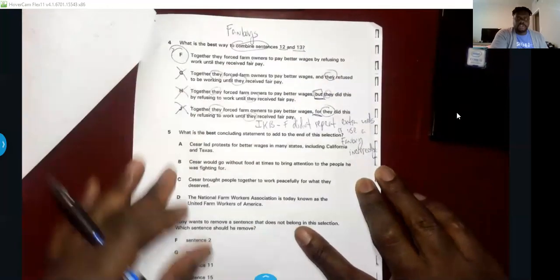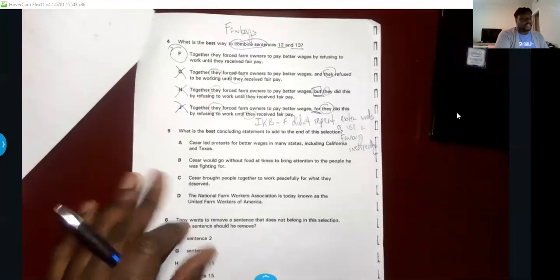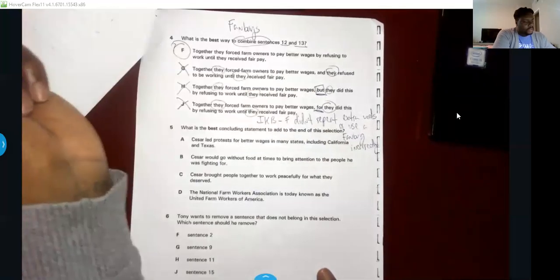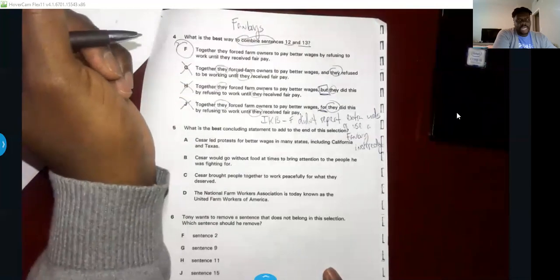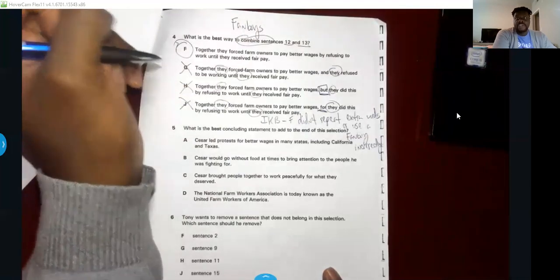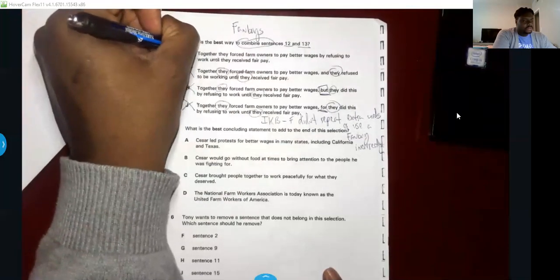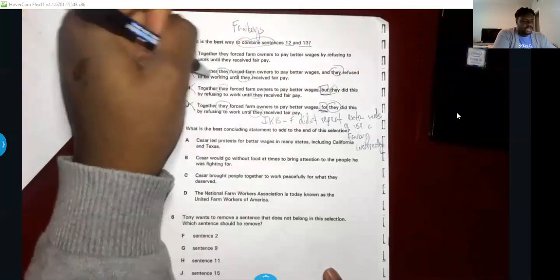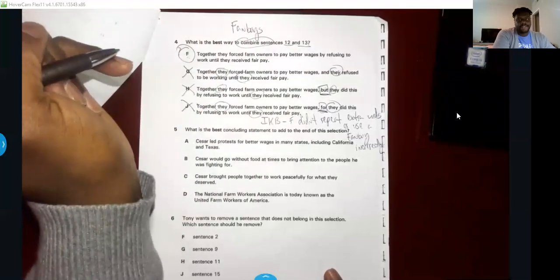Sorry, that's a little bit squished there in the corner. I'll read it out loud to you. So I said, F didn't repeat extra words or use a fanboy incorrectly. So this one used the fanboy incorrectly. This one repeated these extra words. And the for they, that expression is really odd. It's not a normal expression that we use, for they did this. So they did this maybe, but not for they did this. So F is the correct answer. These fanboys are weird. This one repeated too many words. This is the correct answer.